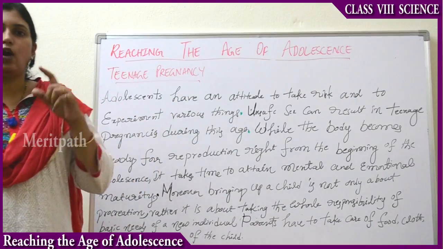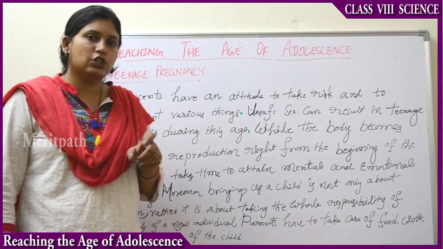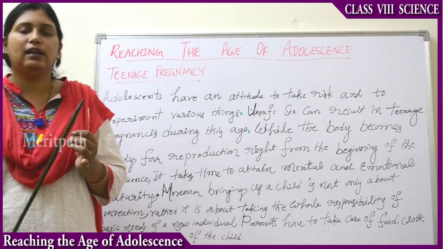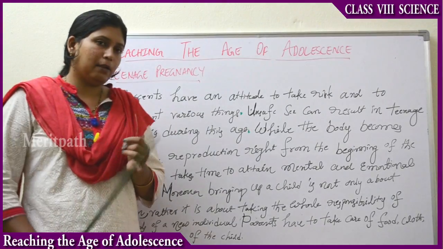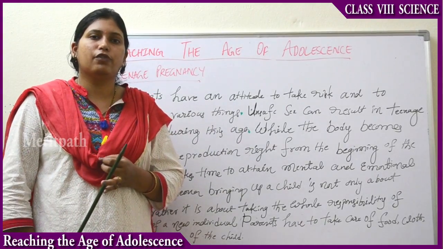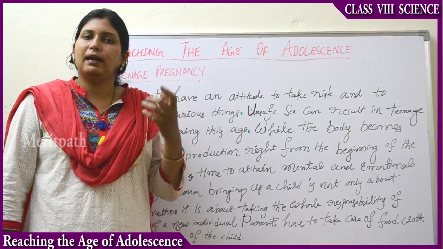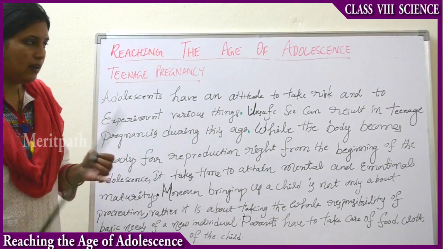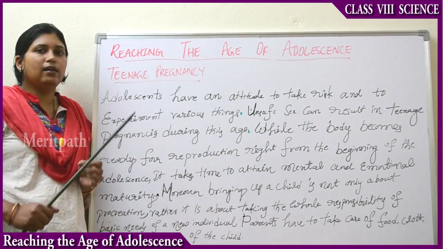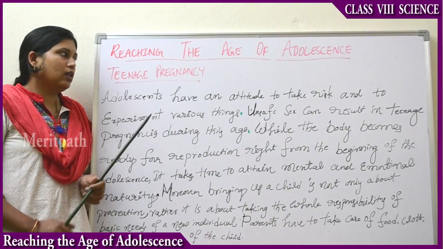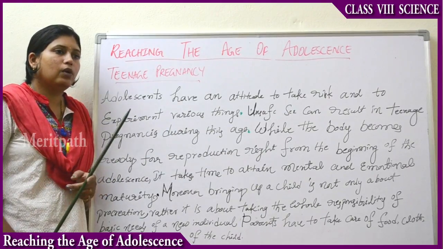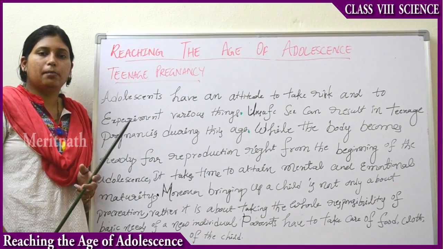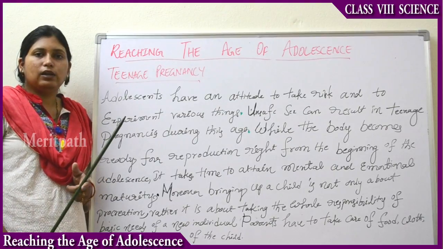So that is the reason the government of India has set a compulsory minimum age for marriage. For females, 18 years of age is compulsory for getting married, and for males it is 21 years. At least by that age you will get some mental maturity and the ability to take on the responsibility of a family, getting married, bearing kids, and then taking all the care of the kids. So that is the reason teenage pregnancy is a bad thing. You need to attain not only reproductive maturity but also social and mental maturity. Only after attaining these, you should get married.